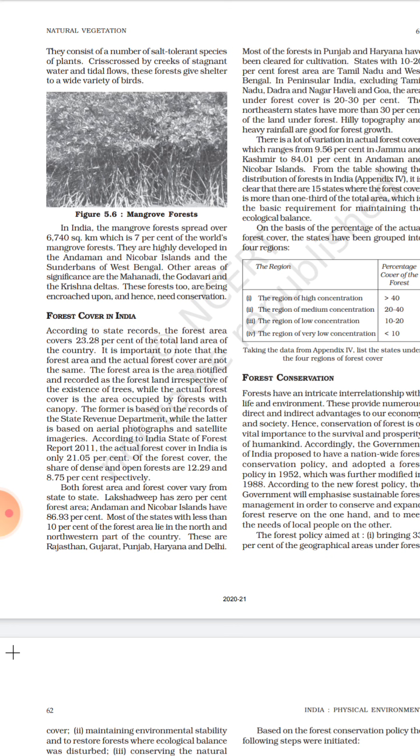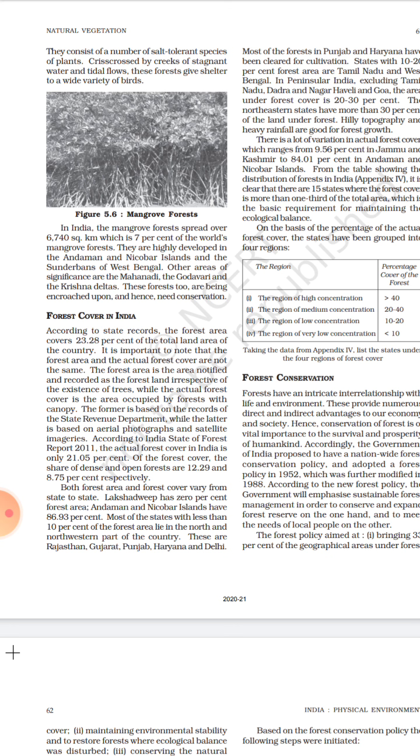As you know, forests are a very important source of different types of products for the local people. So on the one hand, the government will conserve and expand forest cover, and on the other hand, the government will help by making different policies for local people or tribal people who live nearby forest areas. The forest policy aimed at bringing 33% of the geographical area under forest cover, which is presently around 21%.